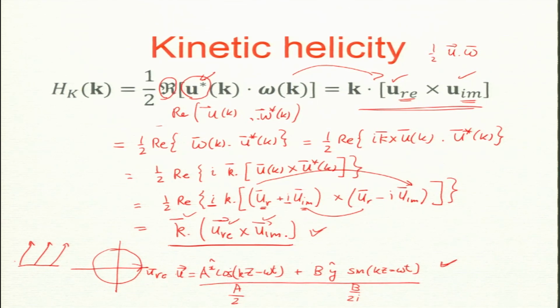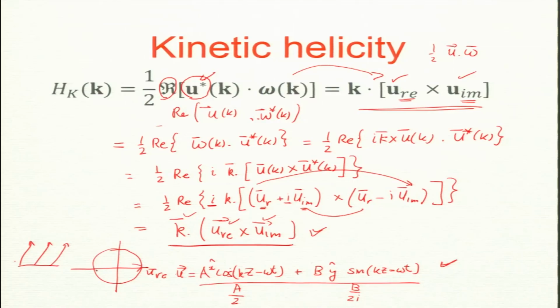So this is an intuition for cross helicity and kinetic helicity, and we will come back to this again. I am going to do this in fact in tomorrow's class. We will look at cross helicity and kinetic helicity in another basis. But I presume that with this circularly polarized wave, you are getting the idea. This is exactly A by 2 and this is B by 2i, and that gives you a non-zero value. Now we can derive.